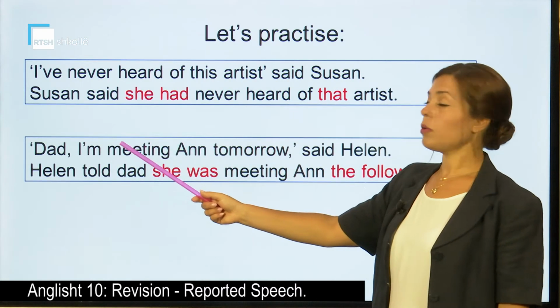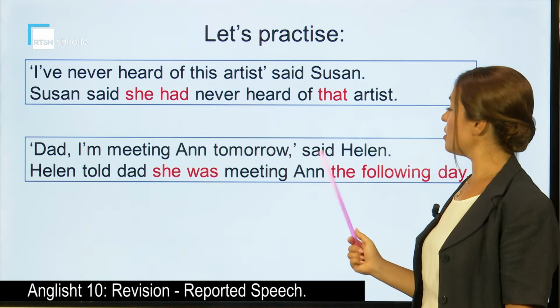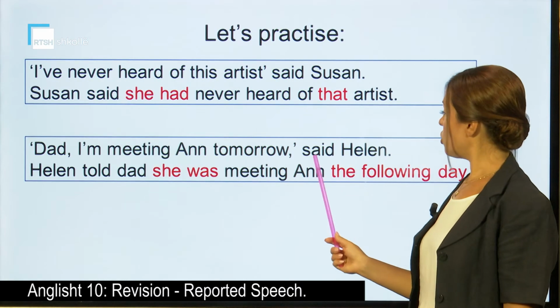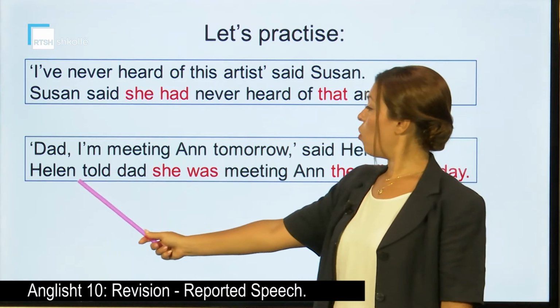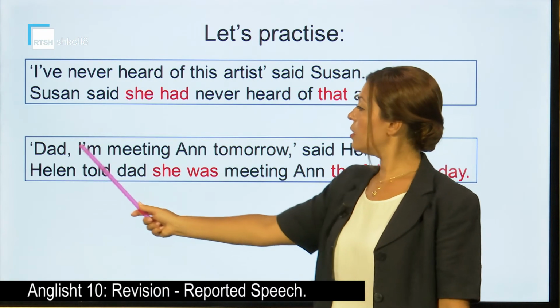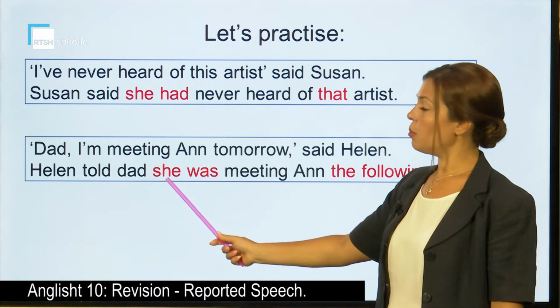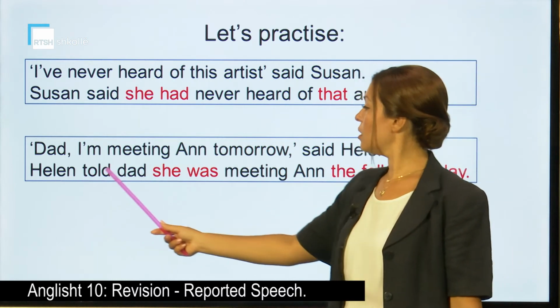The second example. Dad, I am meeting Anne tomorrow, said Helen. So we start, Helen said, or since we have the person here, Helen told Dad that she, because it is Helen speaking, she.